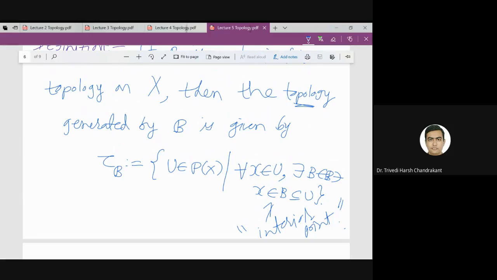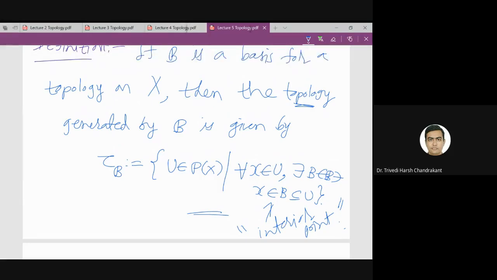This topology condition we will verify by this definition itself of the interior point. Right? So this should be enough for today's lecture. If you have any doubt, you may ask.